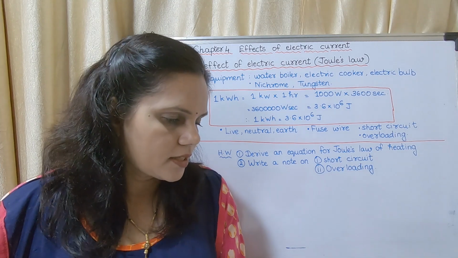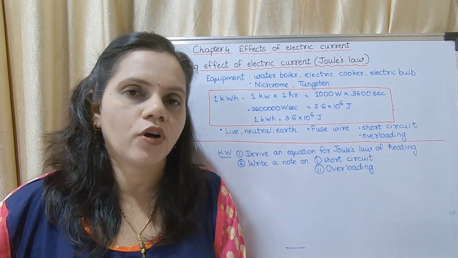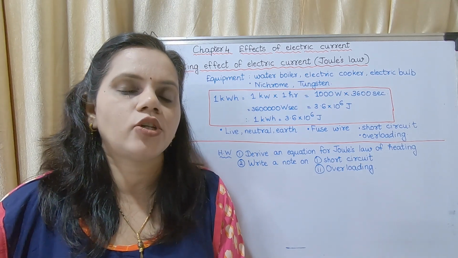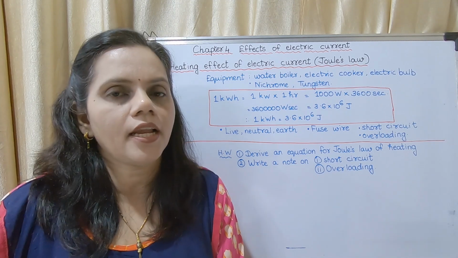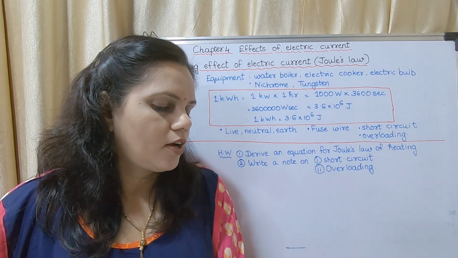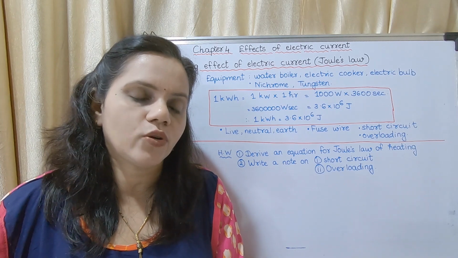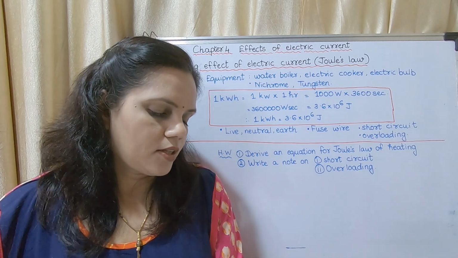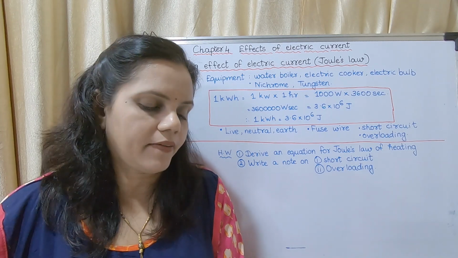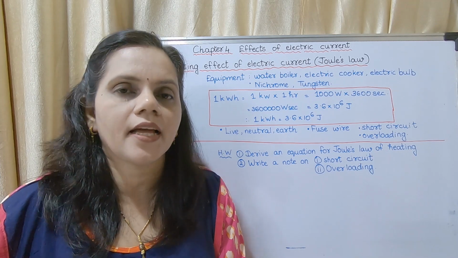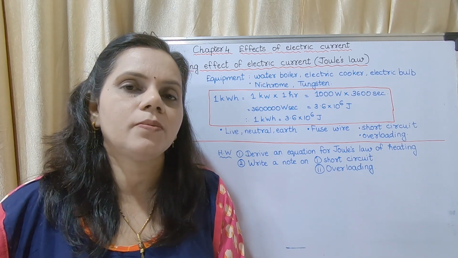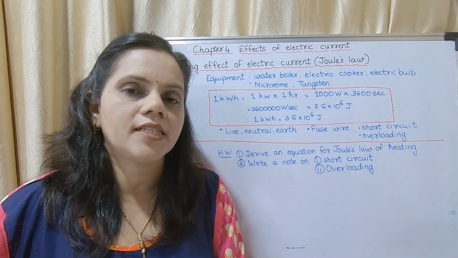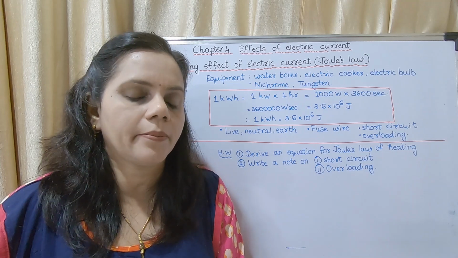Now you may see on the left hand side they have shown two types of coil, that is coiled coil and solenoid type of coil. Coiled coil is used in coil of cooker and solenoid coil is used in coil of heater. Now there is a diagram of a bulb given, and questions are asked. They will give you blank boxes and ask you to label. You may see which type of coil is used in the bulb. It is solenoid type of coil.